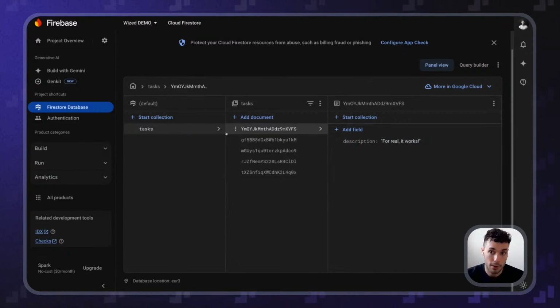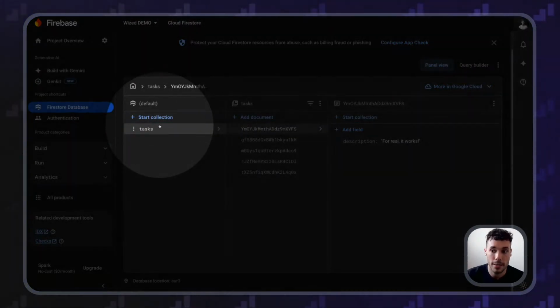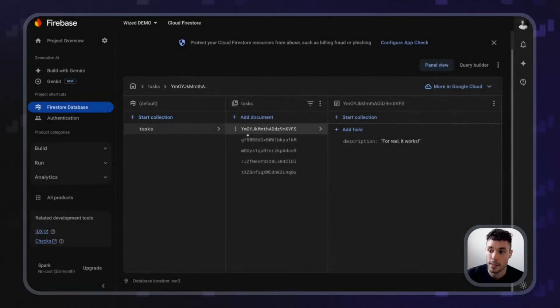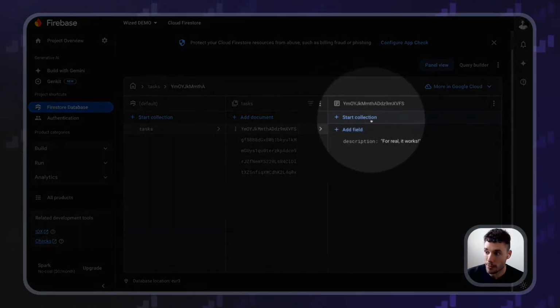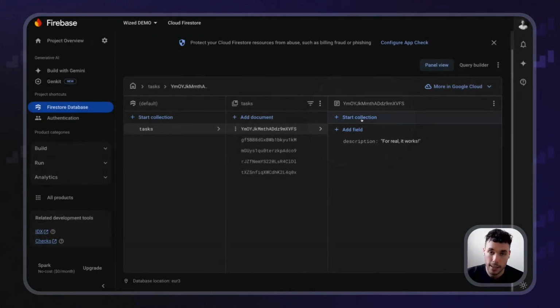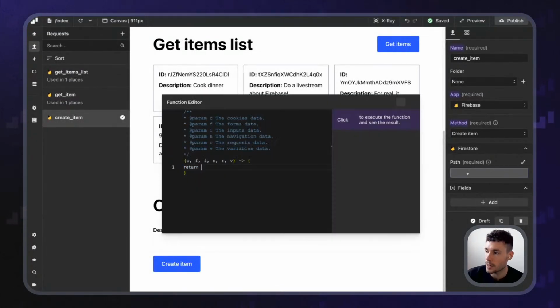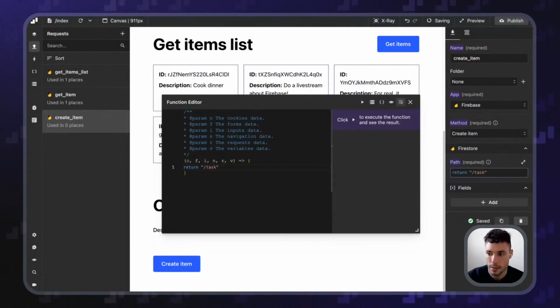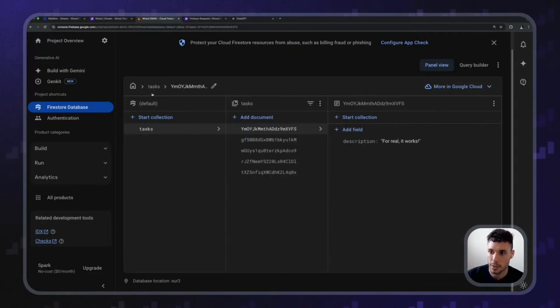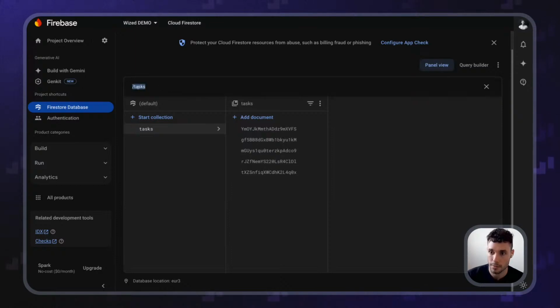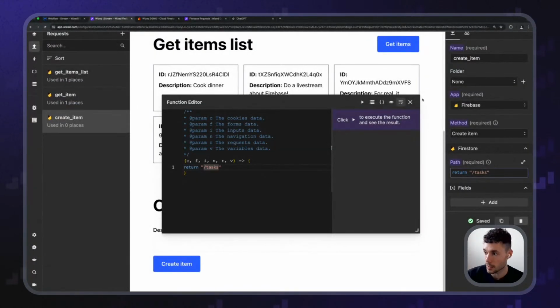I could even have nested collections. That's one of the things that we could talk about in Firebase later. But collections are not just top level based. You could have a collection that contains a document, and that document can also have a nested collection, and that nested collection can have more documents, etc. You can nest things as much as you want. But let's not do that for now. I just want to create a new item in the tasks section. So go back here, and in the path, I want to do it in the tasks path. Tasks like this, from Firebase. Like that.